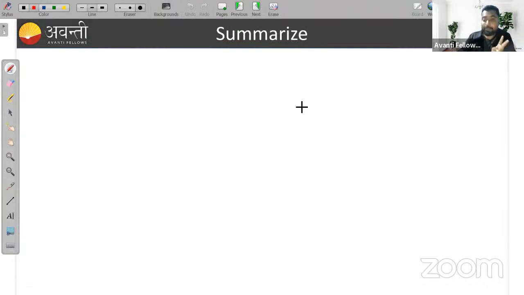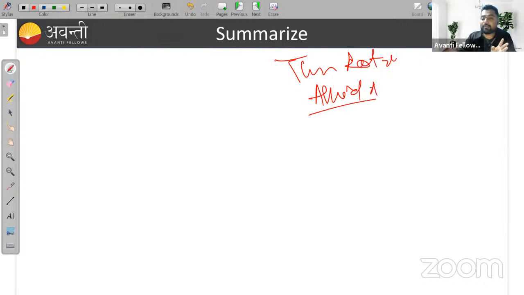So what we have completed in this session: allied angles and trigonometric ratios. Allied angles we have seen completely, okay? So these two important things we have covered in this session.